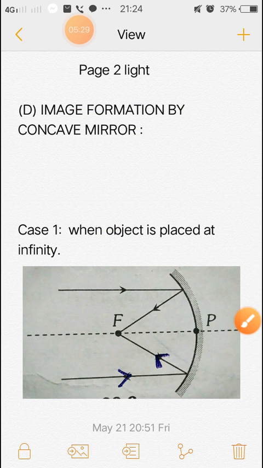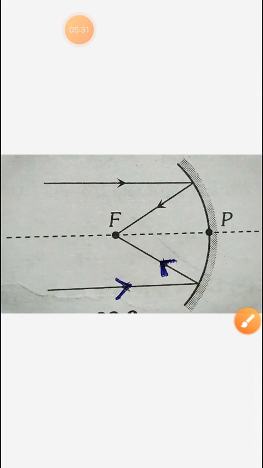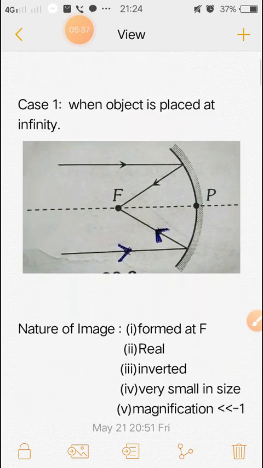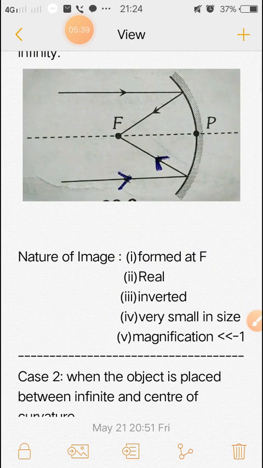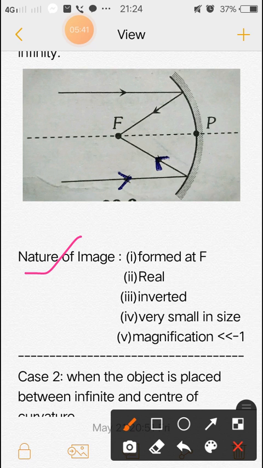Next, this is the picture. Now what is the nature of the image? You can see the image is formed at F, and this is real. Real means the reflected rays actually meet at the point.